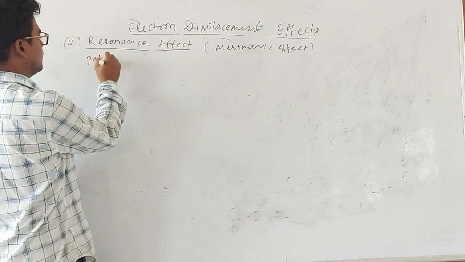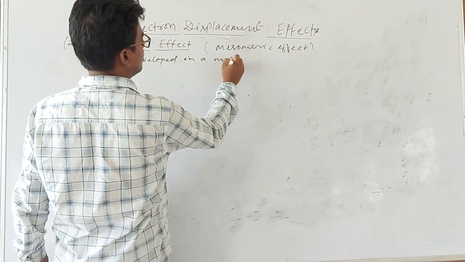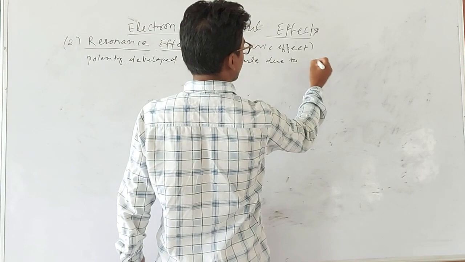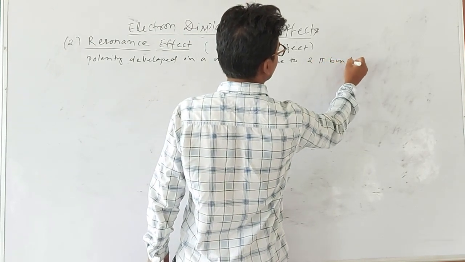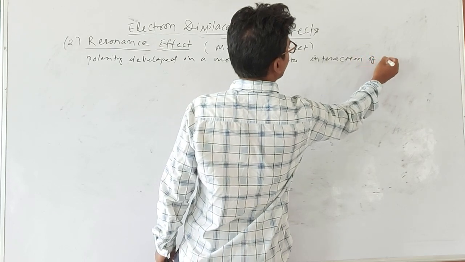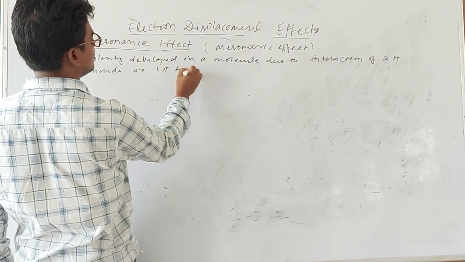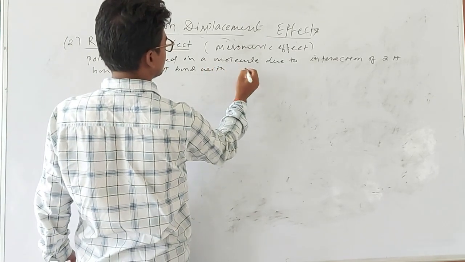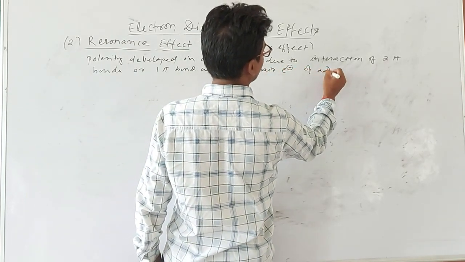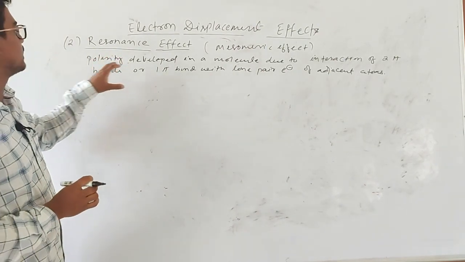Resonance effect is the polarity developed in a molecule due to the interaction of two pi bonds or one pi bond with a lone pair of electrons of adjacent atoms. Due to the resonance effect, this polarity develops.